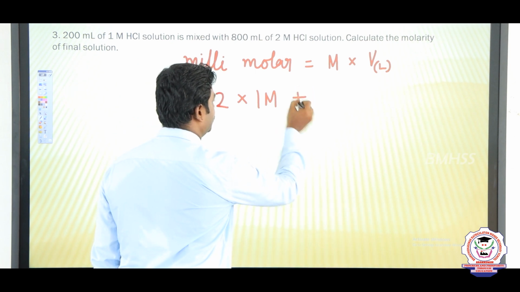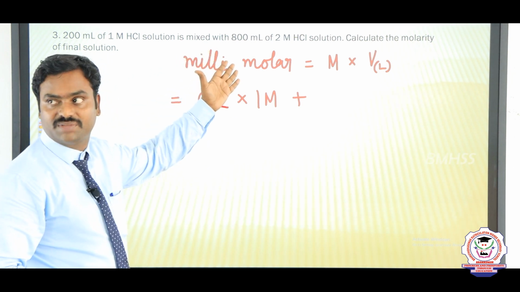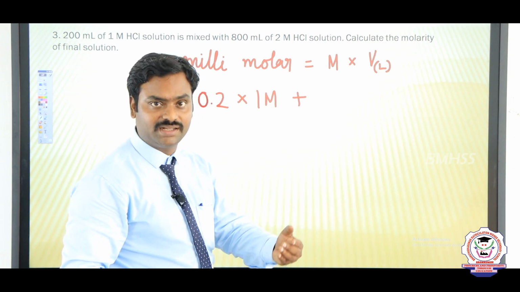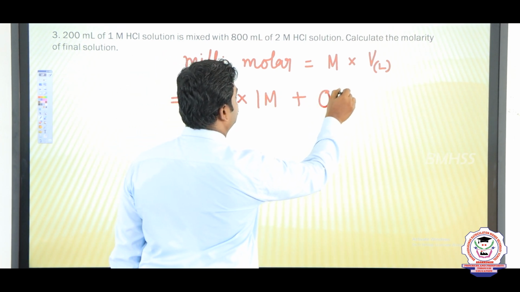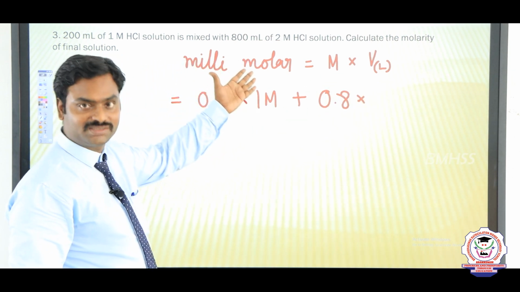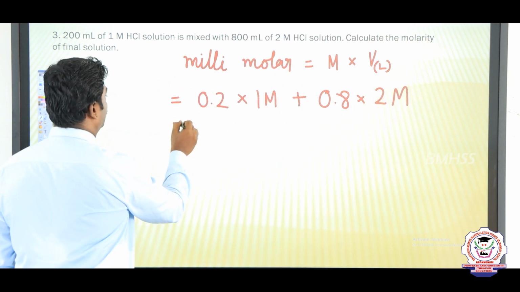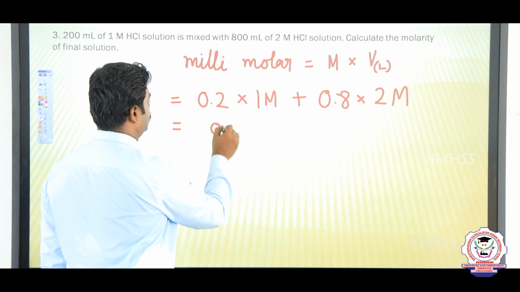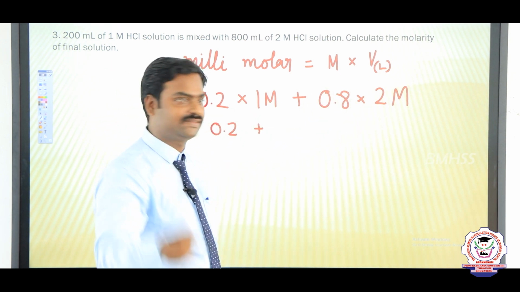Now the addition of the other solution. The solution's volume is 800 ml, which converts to 0.8 liter. So 0.8 into the molarity, 2 molar. Now 0.2 into 1 is 0.2, plus 0.8 into 2, which is 1.6.